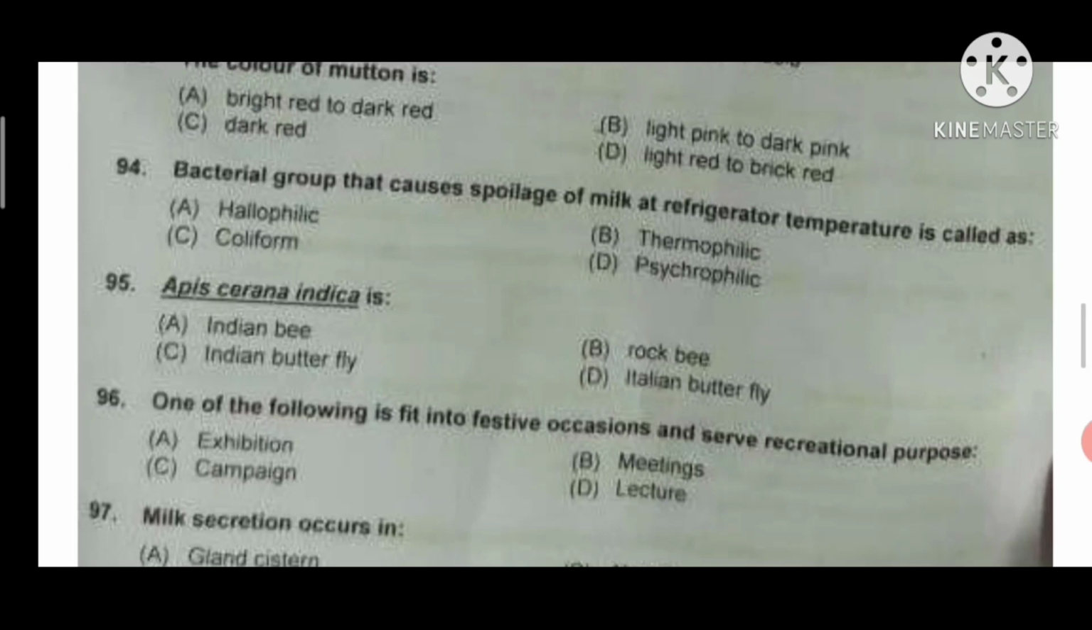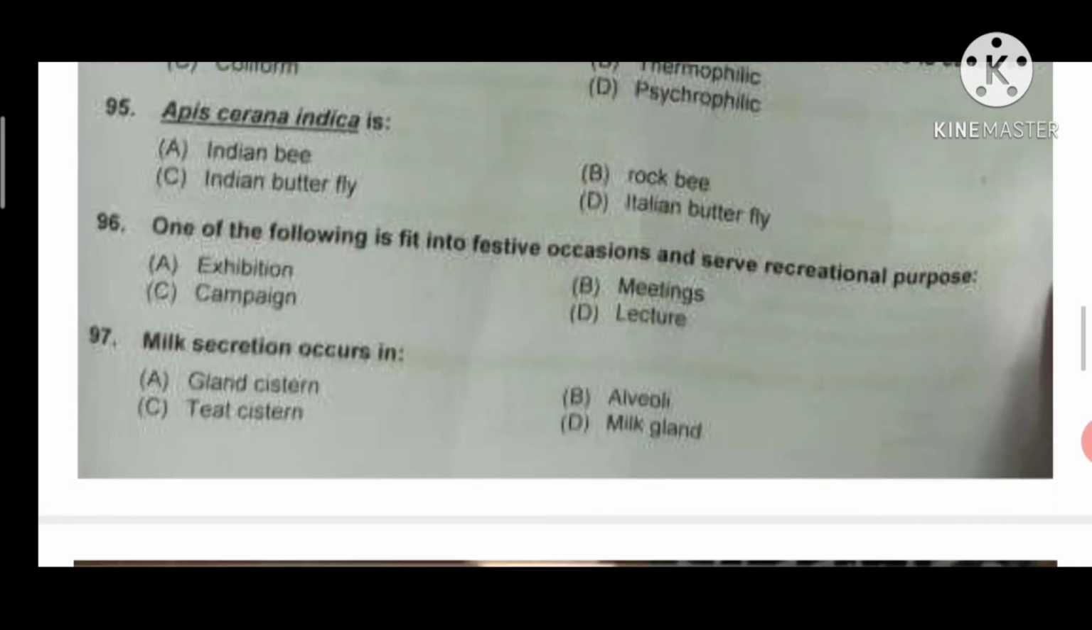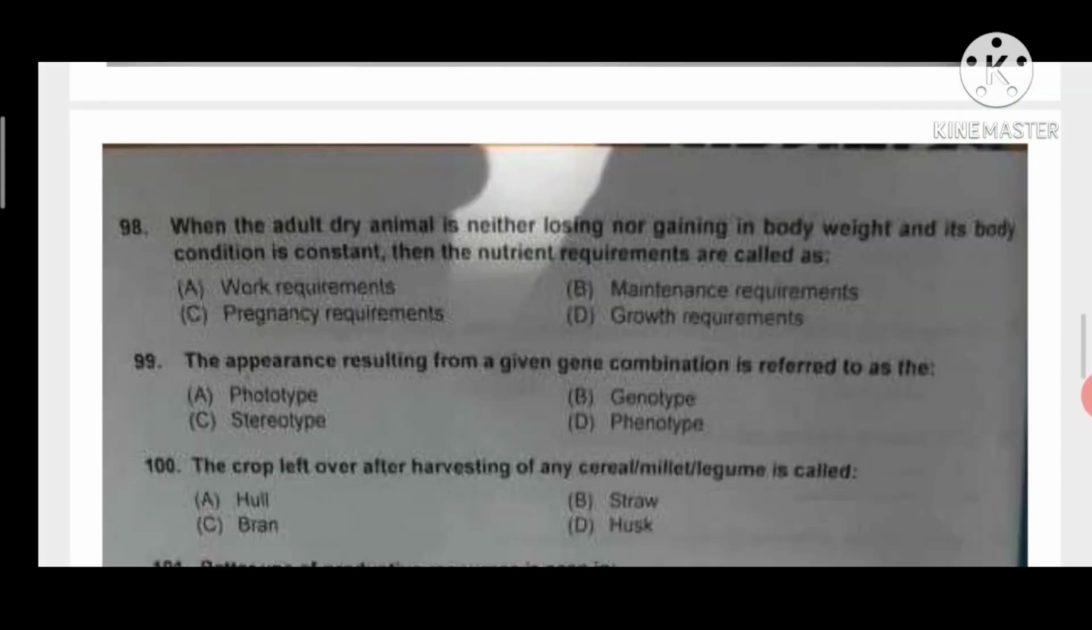The next question, Apis cerana indica is Indian bee. One of the following is fit into festive occasions and serves recreational purpose: exhibition. Option A is correct. Milk secretion occurs in alveoli. Next question, when the adult dry animal is neither losing nor gaining in body weight and its body condition is constant, then the nutrient requirement is called maintenance requirement.